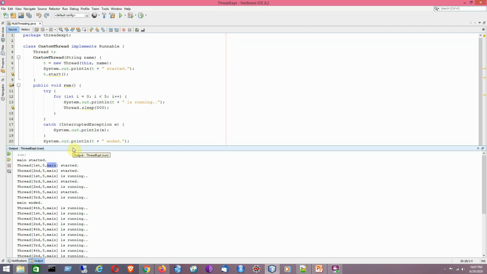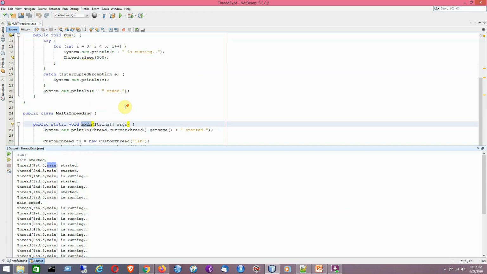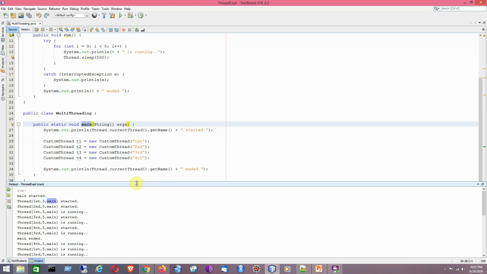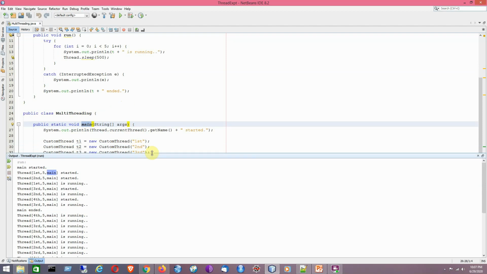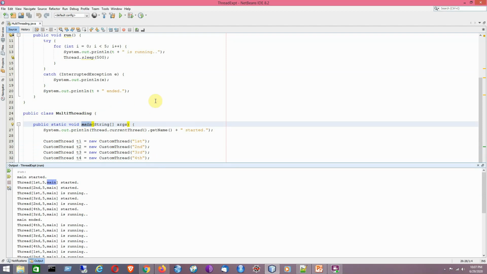As I have told before, main is the host thread and the others are the guest threads. I mean to say these 4 are the guest threads. So they will be known by the thread group main. In that way, this line indicates the first is the name of the thread, that is fast here, and 5 is the default priority, which is denoted by NORM_PRIORITY.